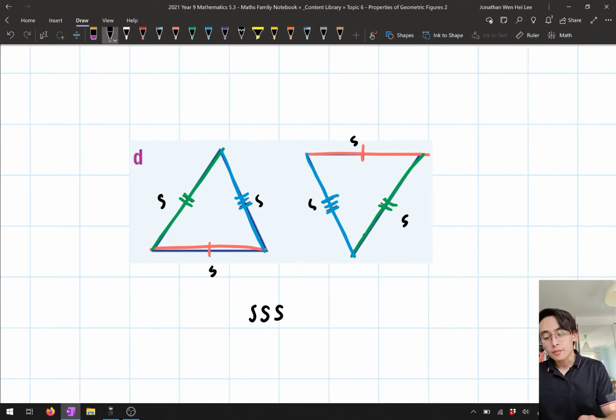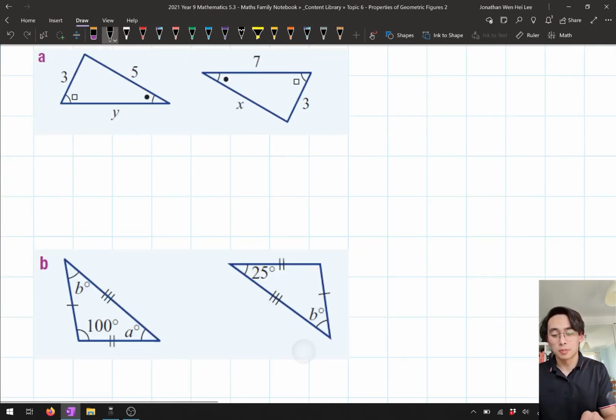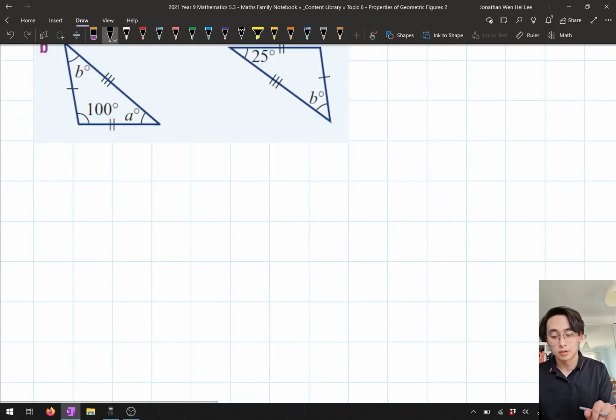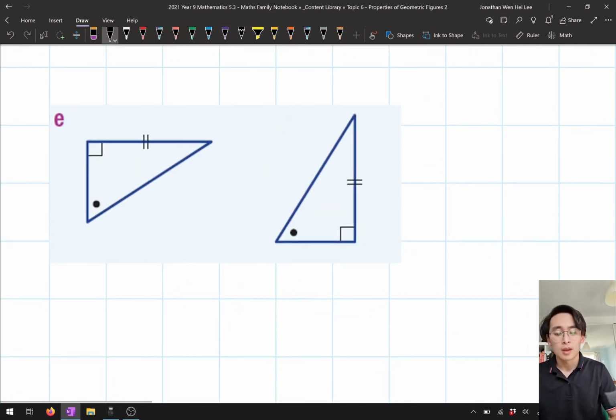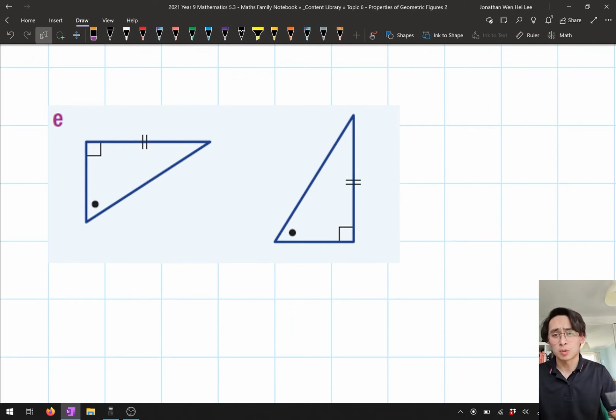Okay. Now the last two are a little bit trickier. I'm going to point out a few things about these next two tests. Let's have a look at this one. Now here, you look at the right angle and you're immediately thinking, I'm going to use the RHS test. This is where I need you to be really careful, because we're still going to go through the steps of identifying what information we have.